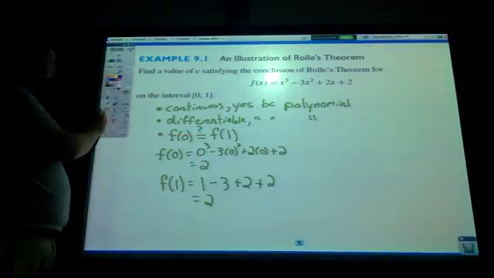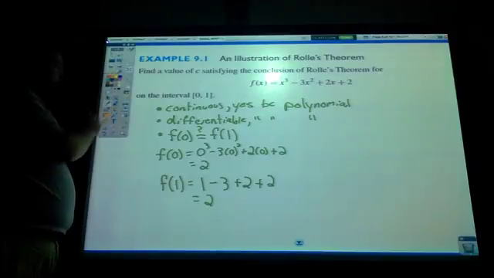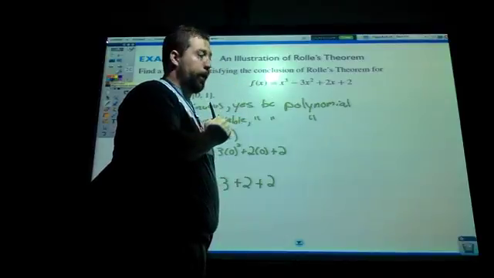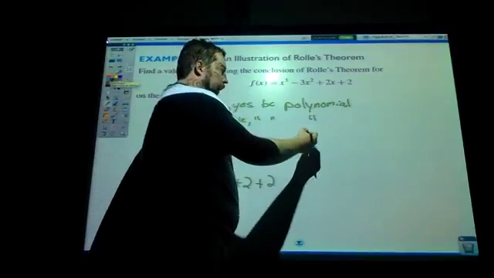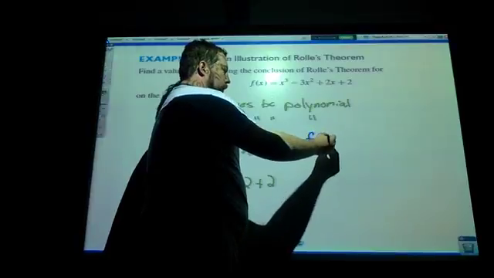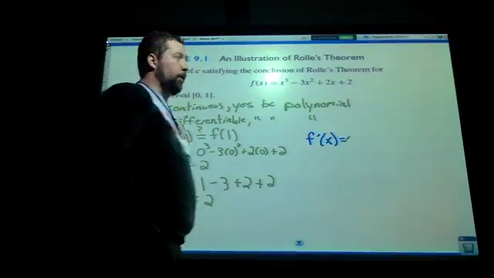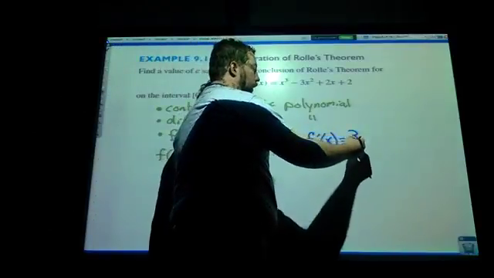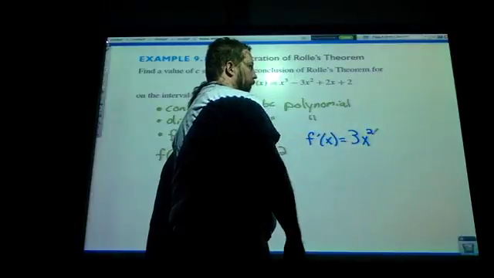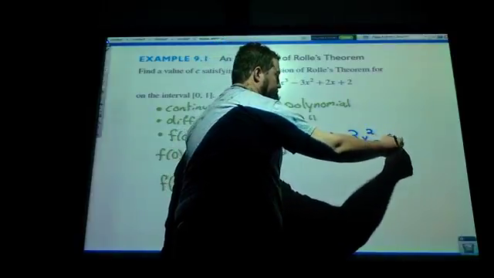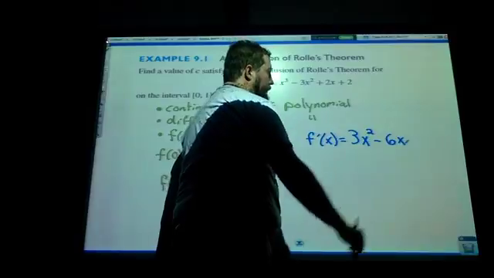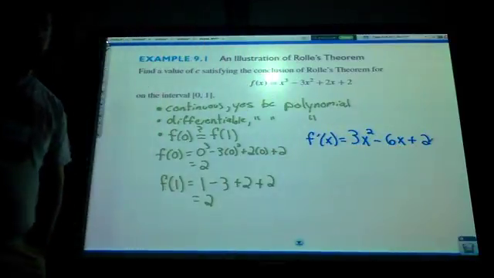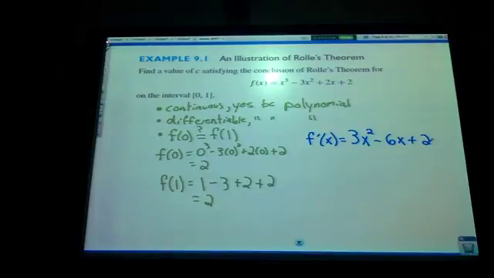So I know that I can actually apply Rolle's theorem. To apply it, I need to do 2 things. The first thing is to find the derivative, which shouldn't be that big of a deal. It's just a polynomial, so it's a whole bunch of power rules. The derivative of x cubed is 3x squared. The derivative of minus 3x squared is minus 6x. And the derivative of 2x is plus 2.